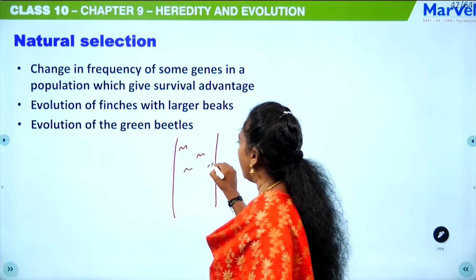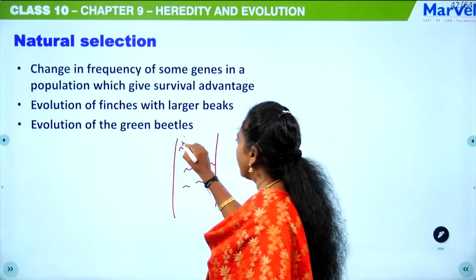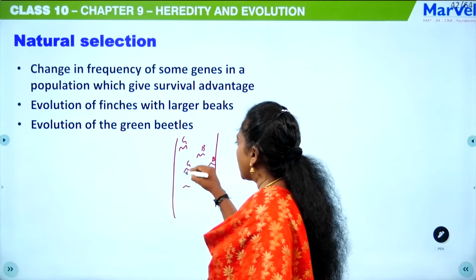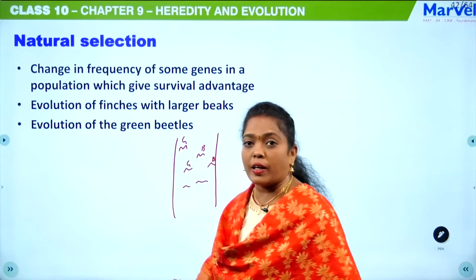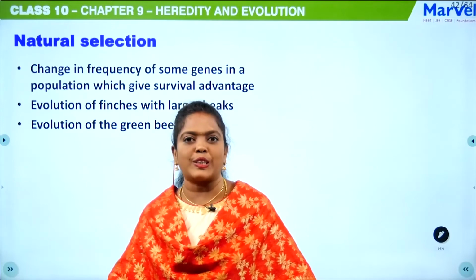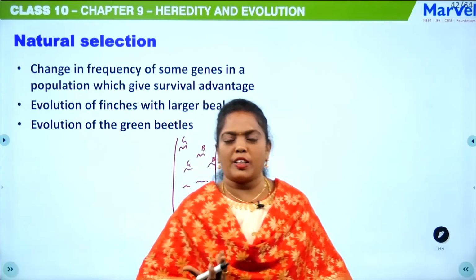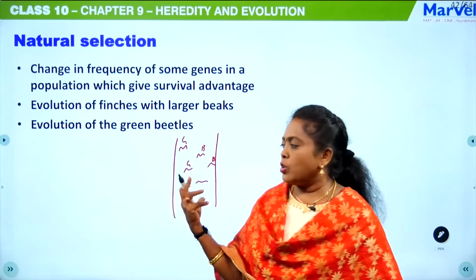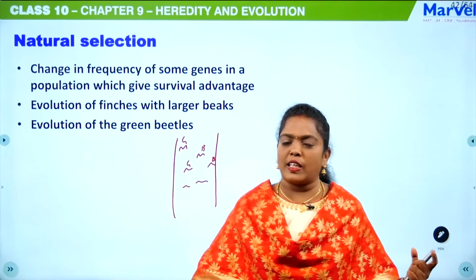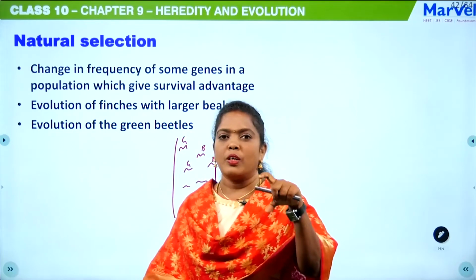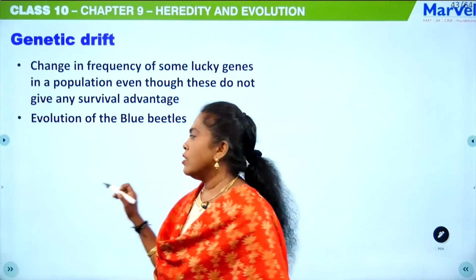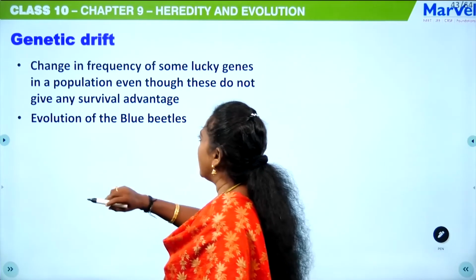The green has the survival advantage because it is camouflaged against the green leaves, so the predators couldn't see it. So that is natural selection. Nature will select one organism over another organism. And the next one is genetic drift.